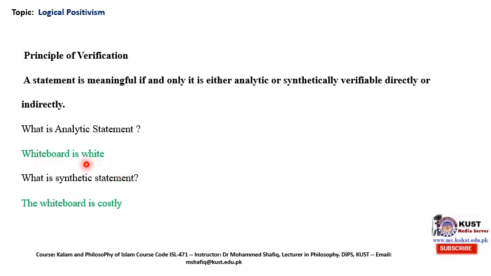Another example: a bicycle has two wheels, or in geometry we can say a triangle is a geometrical shape that has three angles. These types of statements are true by their own definitions. They don't need any experience for their truth.